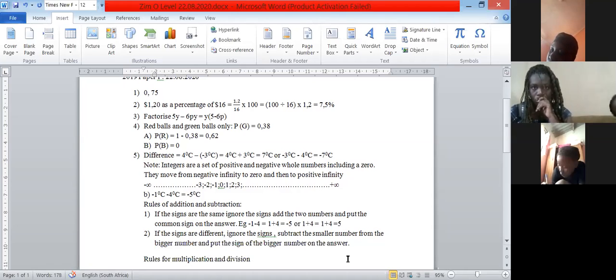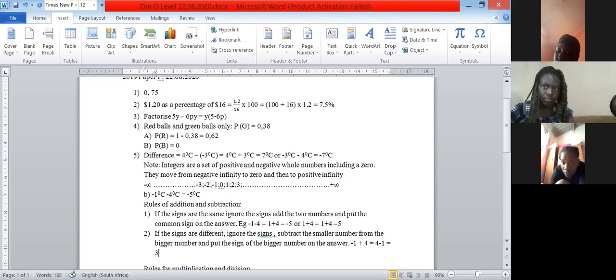What am I saying there? Minus 1 plus 4. You ignore the signs and then you say 4 minus 1, which is equal to 3, but the bigger number is positive, so your answer is positive 3. Do you get it?